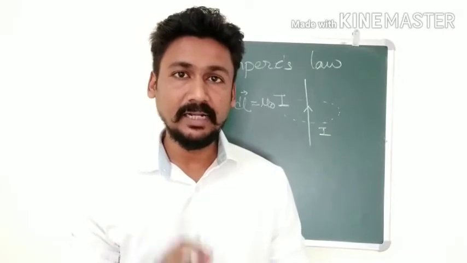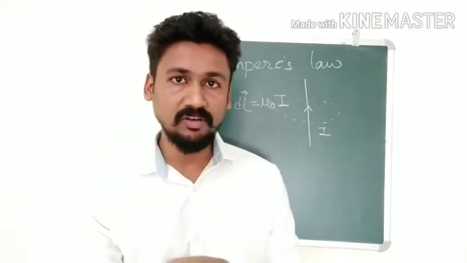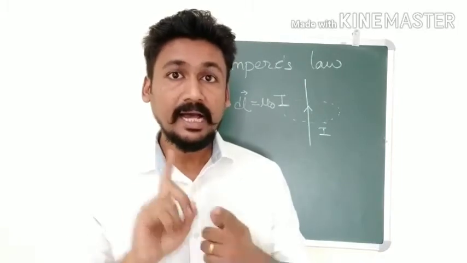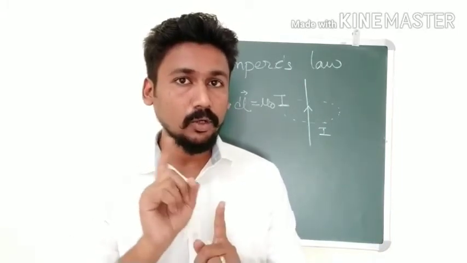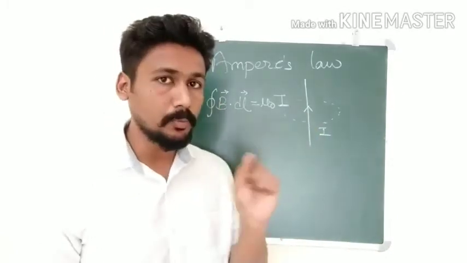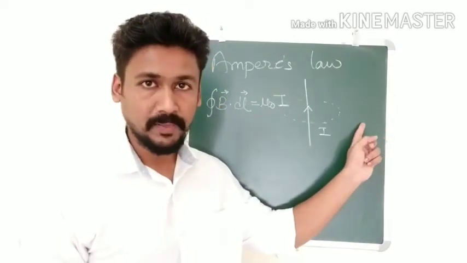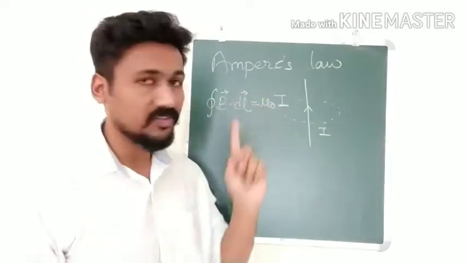It is as simple as that. Ampere's law tells you the closed line integral of the magnetic field over that loop will be mu naught I, where I denotes the current enclosed by that loop. Whatever current is passing through the loop, only that current will be considered. There is no contribution from current outside the loop. So this is the statement of Ampere's law.